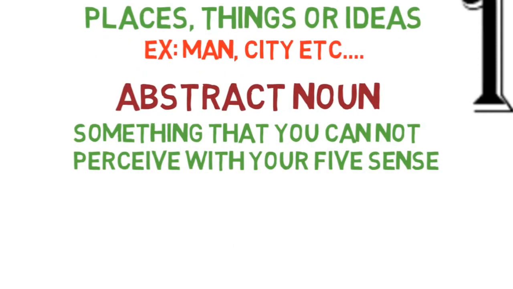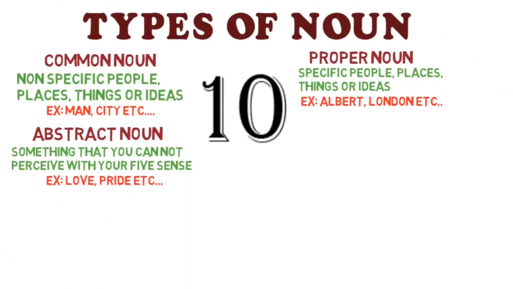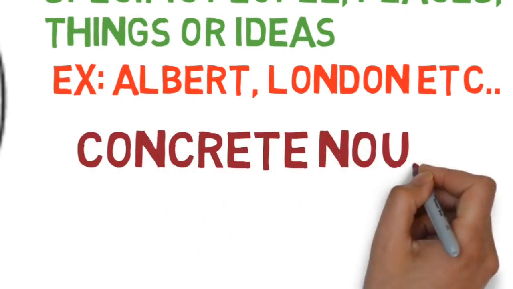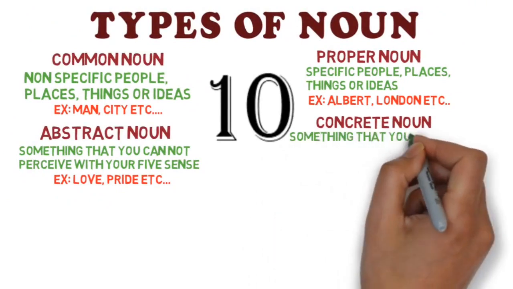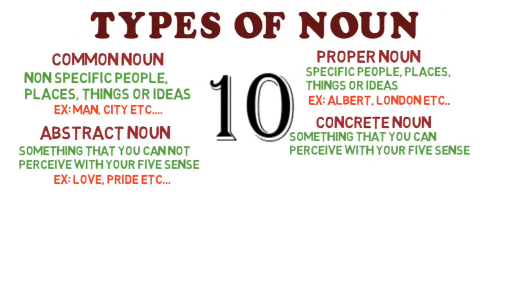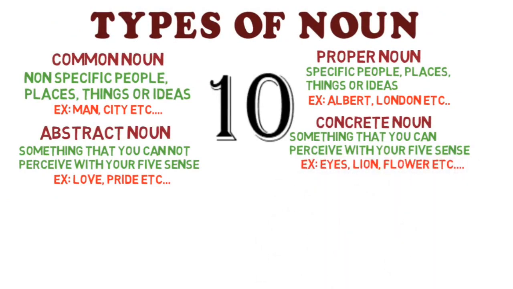It means that you can't see it, as in love, pride, etc. You can feel it, but you can't see it. The next one is the concrete noun, which is something that you can perceive with your 5 senses. That is a concrete noun, right? As in eyes, lion, flower, etc. are the examples of concrete noun.